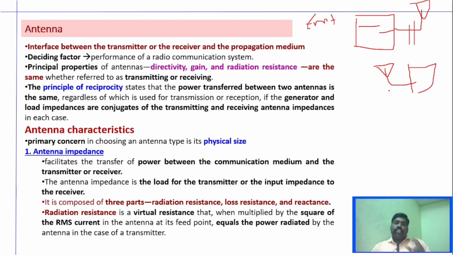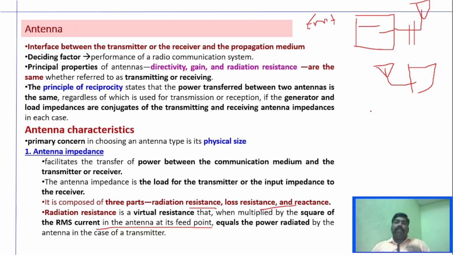And when we say impedance, you have to know about three important factors. One is radiation resistance, loss resistance, and reactance. Radiation resistance is a virtual resistance when multiplied by a square of RMS current in the antenna at its feed point, equal the power radiated by the antenna in case of transmitter, which means, understand this particular concept. We already said that antenna is capable of transmitting electromagnetic waves, right? So antenna power, whenever it radiates EMF waves, we call it as radiated power.